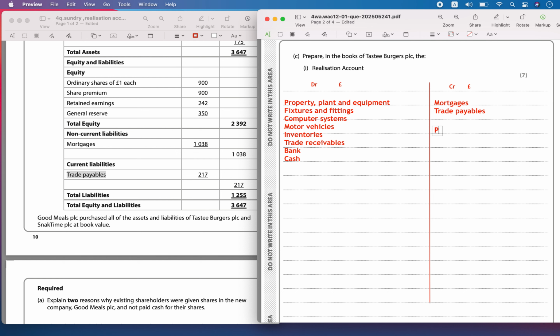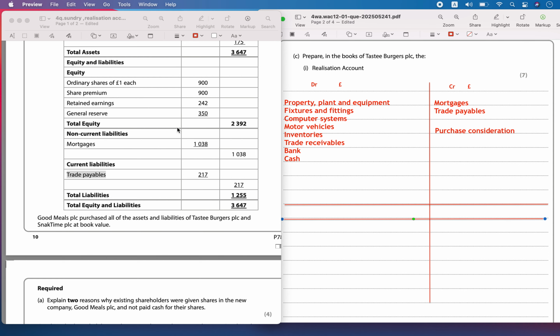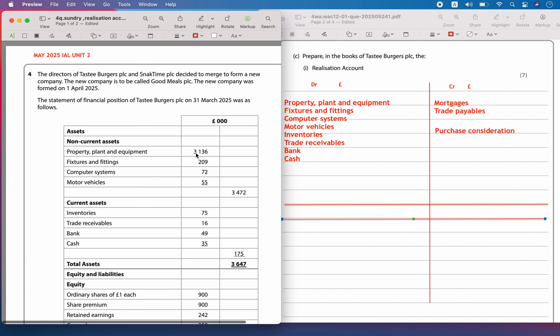Now let's write the purchase consideration, which is offered to the shareholders. Some shares are being issued to the existing shareholders of Tastee PLC because a merger is being formed, and they have to be given the valuation amount of the merger, because they are also a part of shareholders.